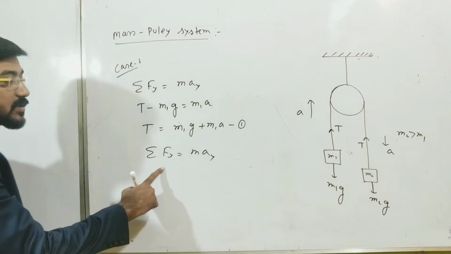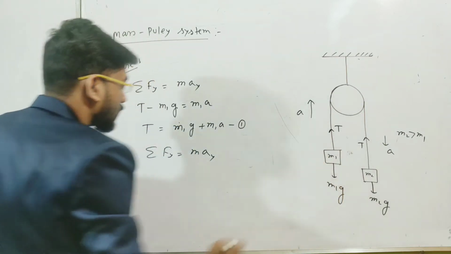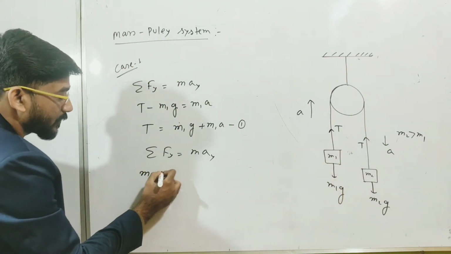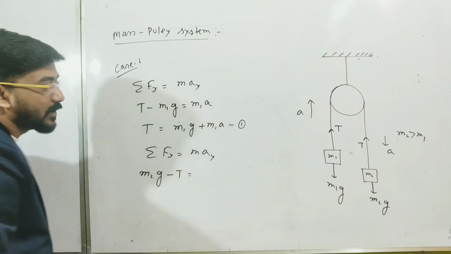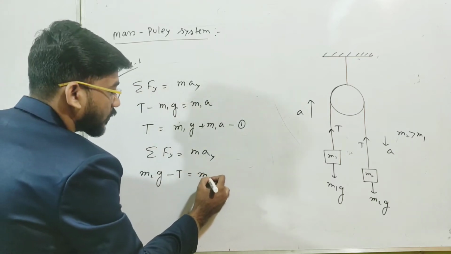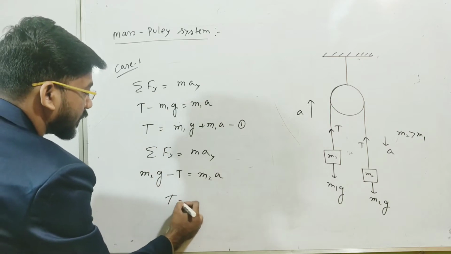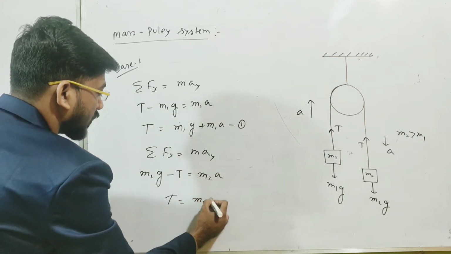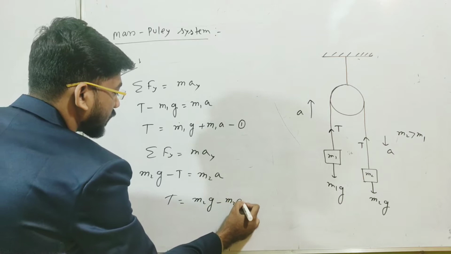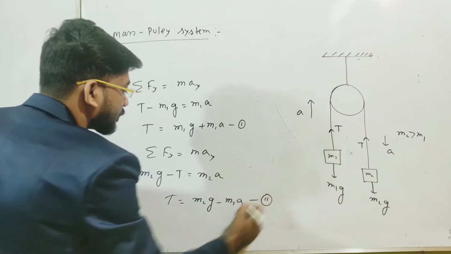So what will be the summation Fy? Summation Fy will be m2g minus T, and that will be m2a. So if we again take T, then T will be m2g minus m2a. This is your equation 2.